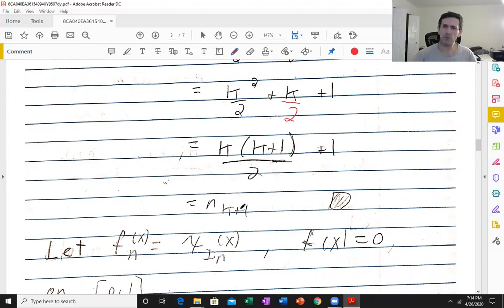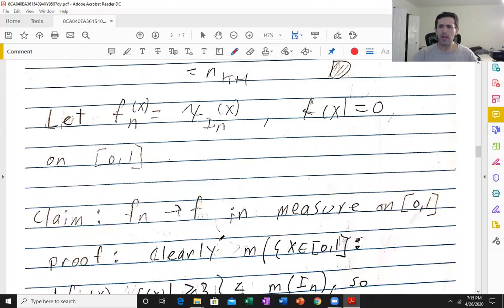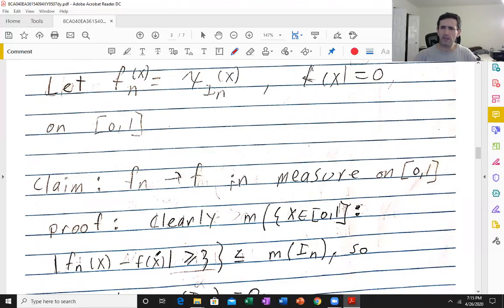So now we can prove convergence in measure of these characteristic functions to the 0 function on 0 to 1 very easily. Okay. How do we do that? Well, let's look at this set here. Let's say nu is positive. Okay, so again, this is 0.